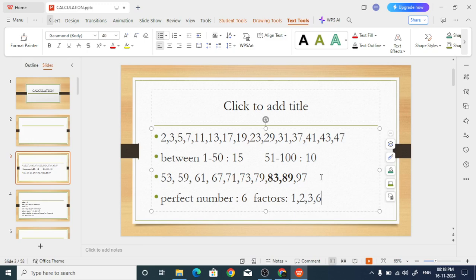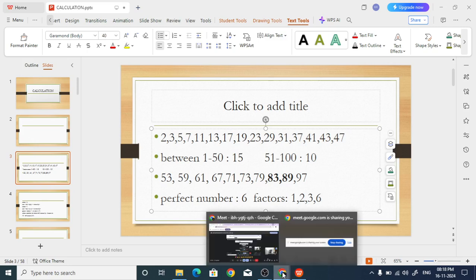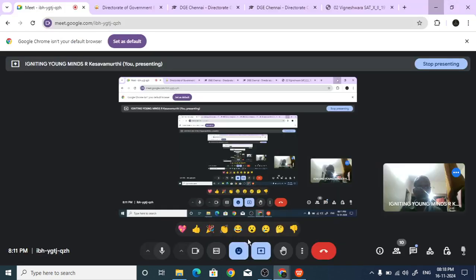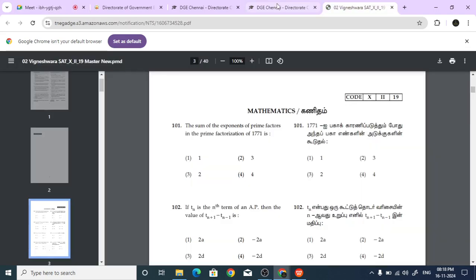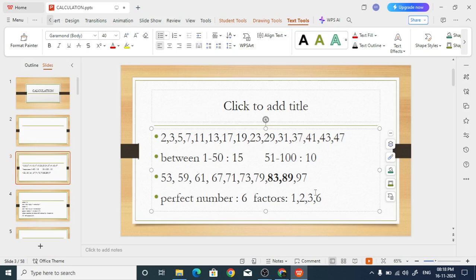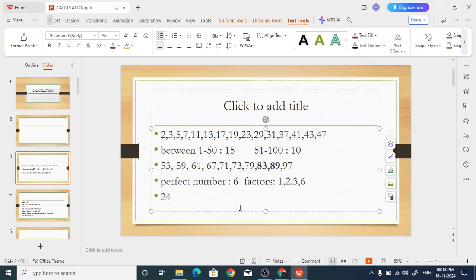If you add all the factors other than the number itself, and it comes to that number, then that is called a perfect number. So 6 is a perfect number. What else is a perfect number? What about 24? Let us see.